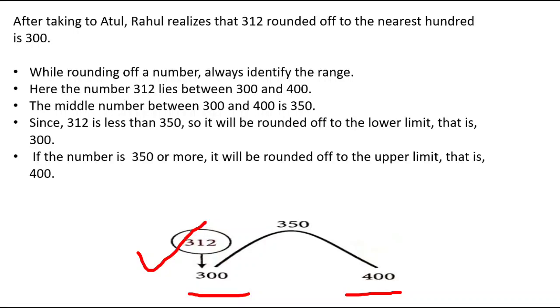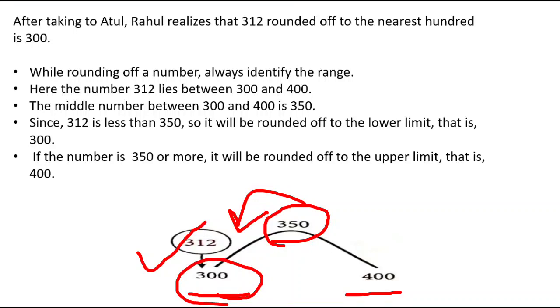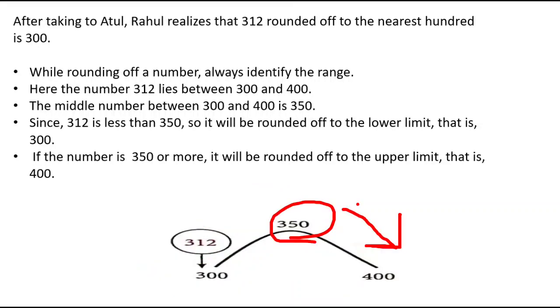The middle number between 300 and 400 is 350. Since 312 is less than 350, it will be rounded off to the lower limit, that is 300. If the number is 350 or more, it will be rounded off to the upper limit, that is 400.